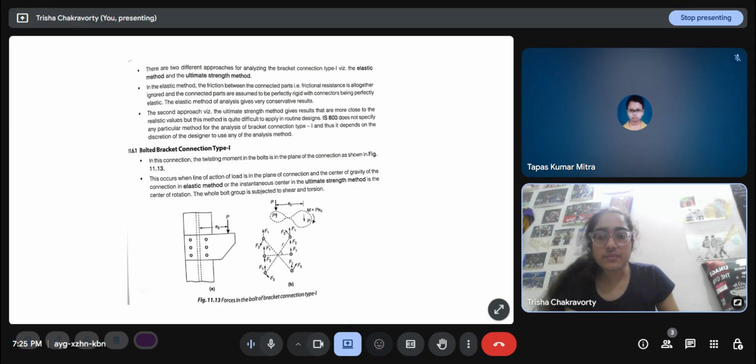IS 800 does not specify any particular method for the analysis of bracket connection type 1, and it depends on the discretion of the designer to use any of the analysis methods. So this is type 1.